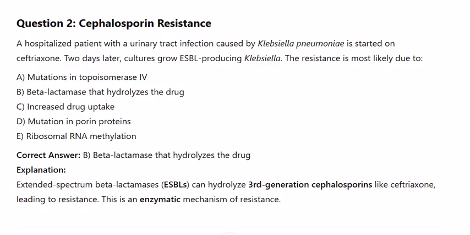Explanation. Extended-spectrum beta-lactamases, ESBLs, can hydrolyze third-generation cephalosporins like ceftriaxone, leading to resistance. This is an enzymatic mechanism of resistance.